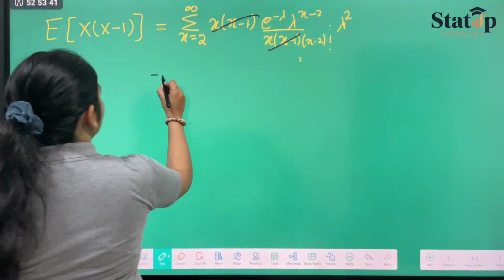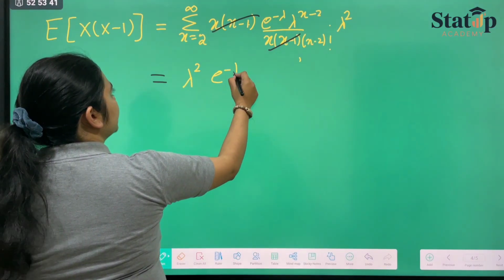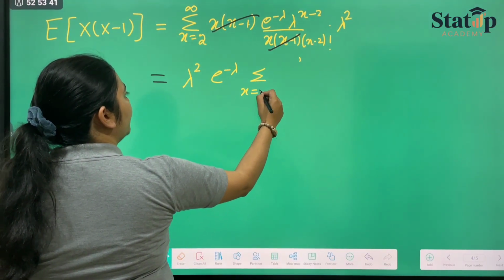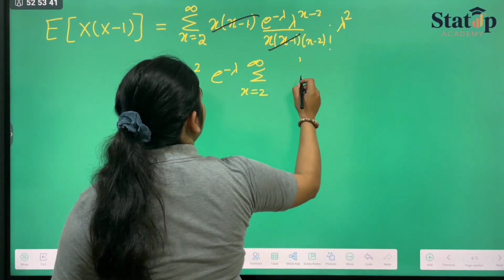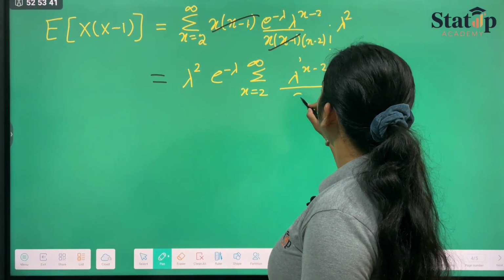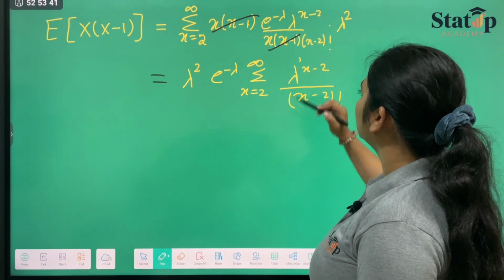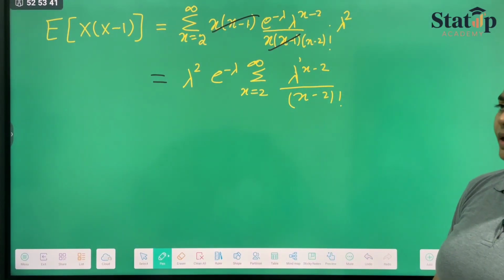So taking out the constant terms, lambda square e raised to the power minus lambda, summation x goes from 2 to infinity, lambda raised to the power x minus 2 upon x minus 2 factorial.